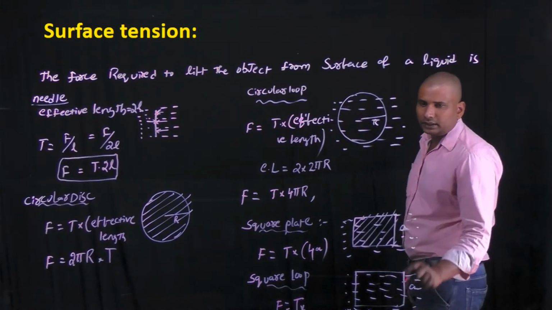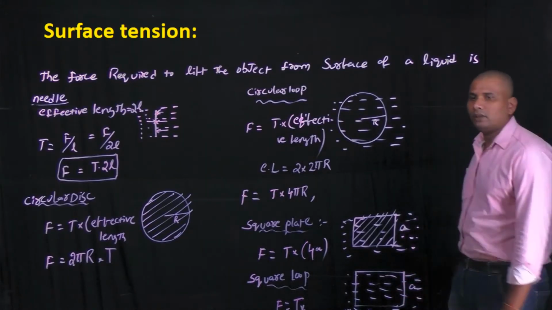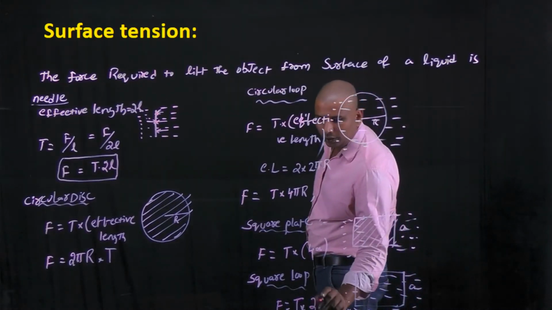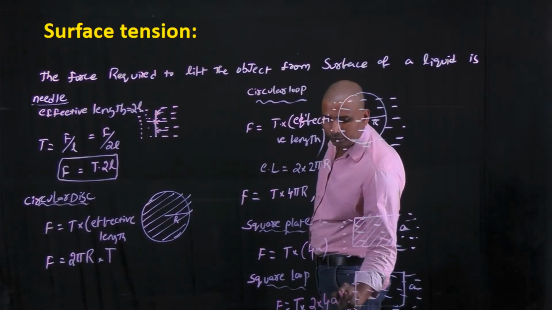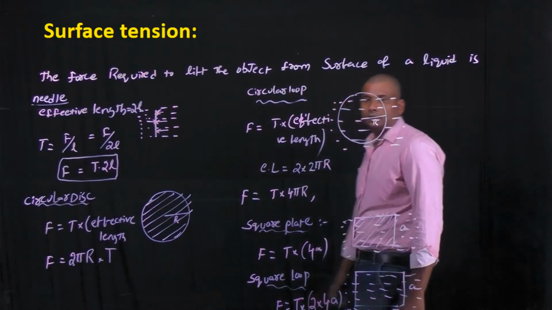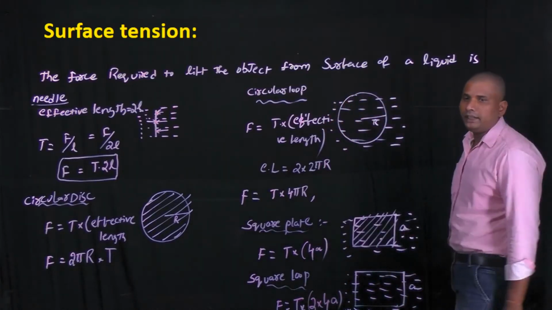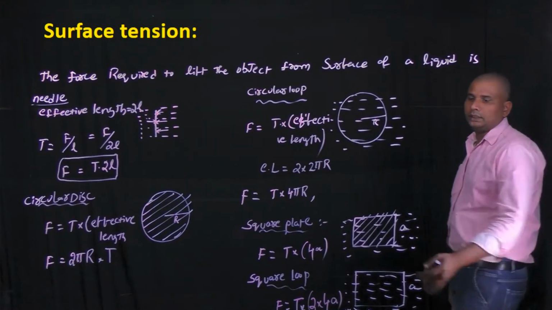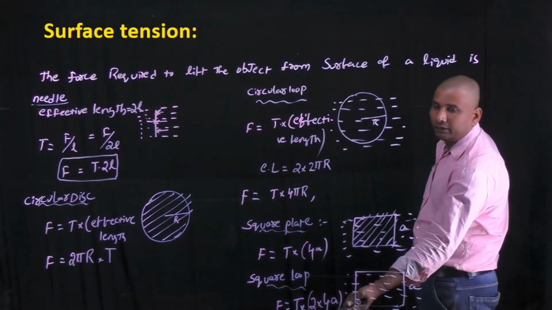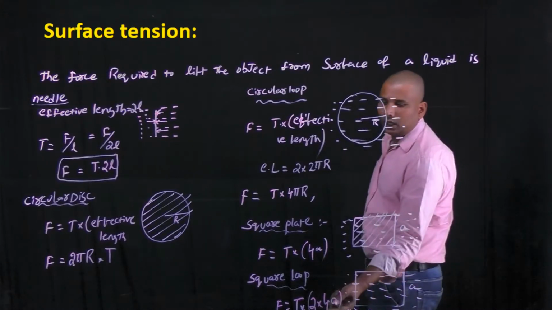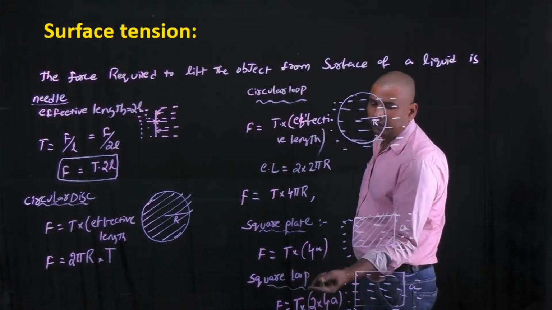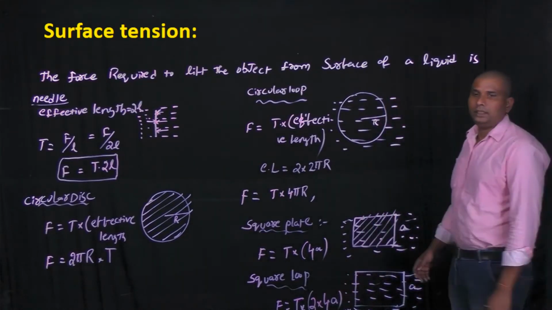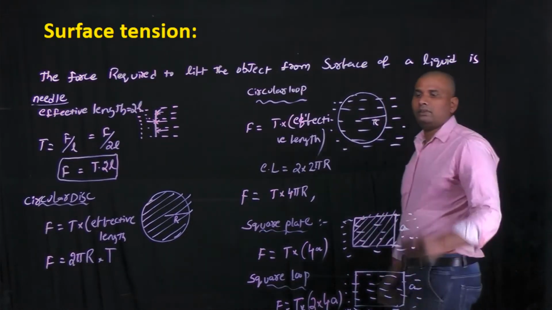That's why the sides are almost equal from inside and outside. Here the effective length is 2 into 4a. It means the liquid is in contact with the loop from inside and outside. This is the lifting force required to remove the object of a square loop of side a from the free surface of a liquid.